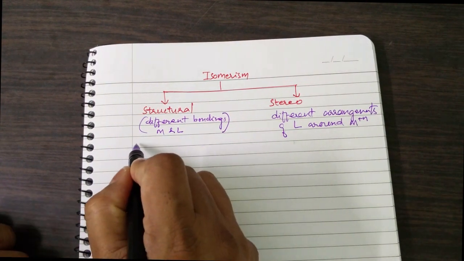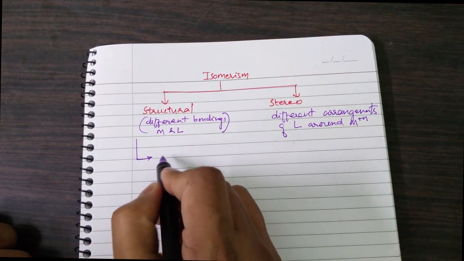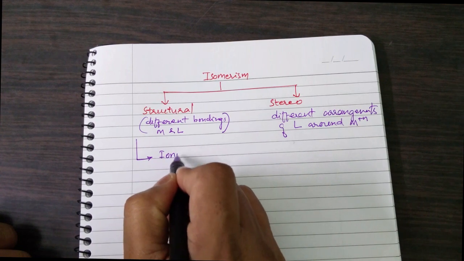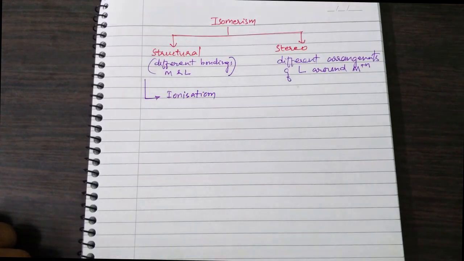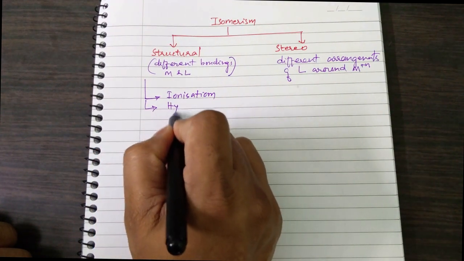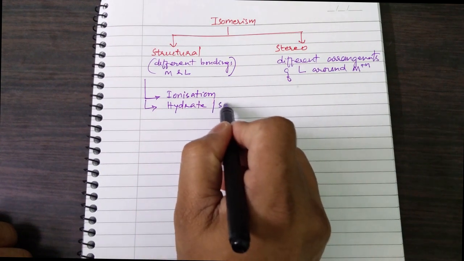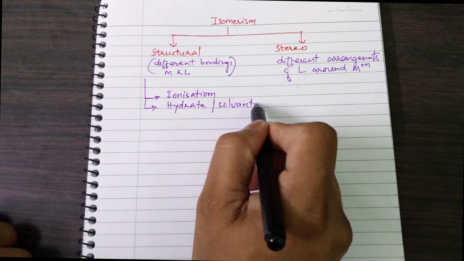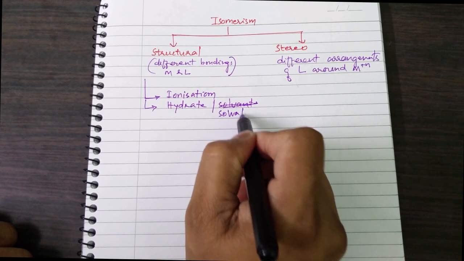Structural isomerism is further classified into ionization isomerism. Second one, hydrate, or it's also known as solvate isomerism.